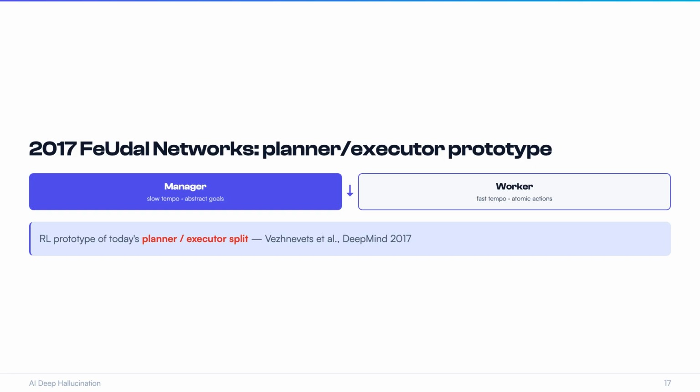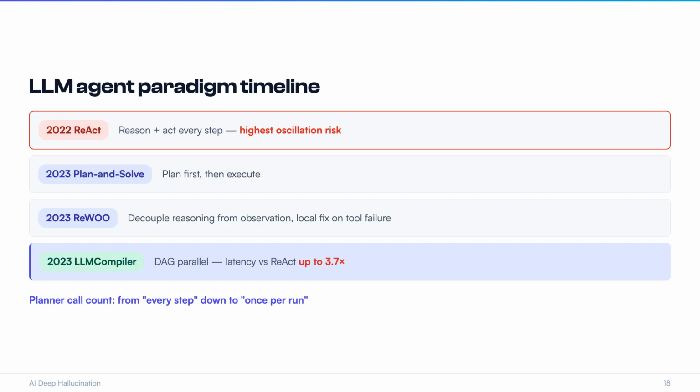Right? Then in 2017, DeepMind's FeUdal networks took the layering further. A manager runs slow, sets an abstract goal every few steps. A worker runs fast, executes concrete actions every frame. This is exactly the RL prototype of today's planner-executor split. After 3 disciplines, looking back at today's LLM agent space, it really does feel like reinventing the wheel. And the wheel keeps turning.